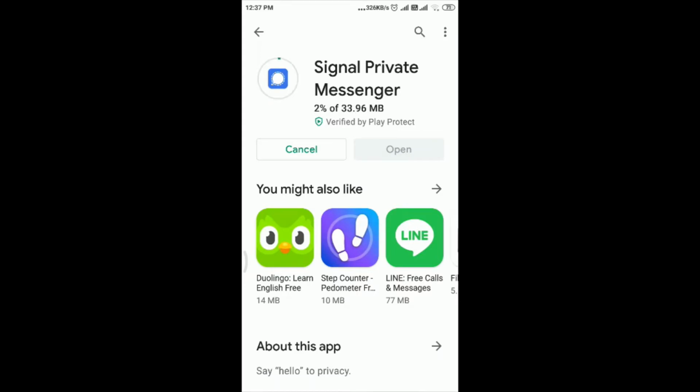The messenger is installing. Let us wait for the messenger to install. Just wait. So more than 75% has installed.